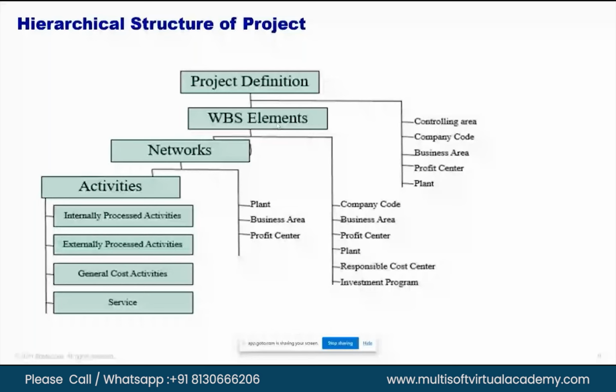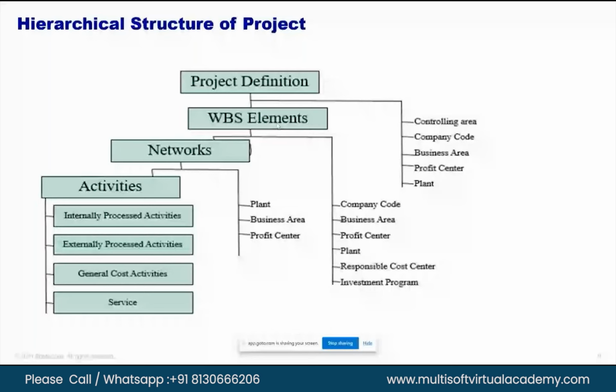Third would be general cost activities. General cost activities are generally admin type of activities. Say you have launched a project and several people have come to check what offers you are giving in the market, when you are launching this project, when you have possession and all. So you will be doing marketing and such, right? Those would be general cost activities. The cost that goes into such events would be booked under general cost activities.